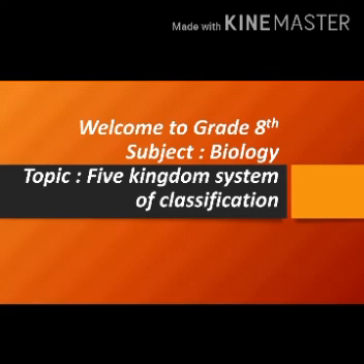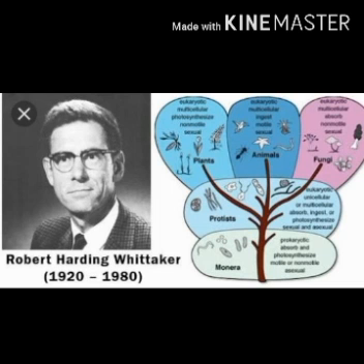Our today's topic is the 5 kingdom system of classification. In our previous lecture, we covered the 2 kingdom system of classification, like kingdom Animalia and kingdom Plantae. But there were certain limitations, like Euglena in kingdom Plantae. Euglena has both plant-like as well as animal-like characteristics. It contains chlorophyll, as well as engulfs food in darkness and lacks a cell wall. So such organisms should be classified in a separate kingdom.